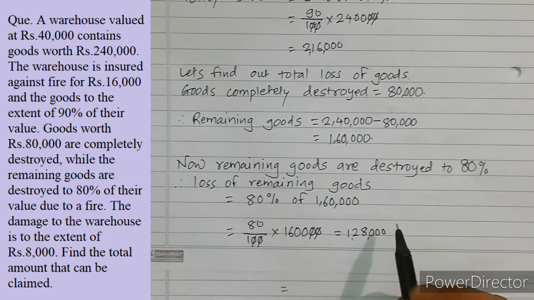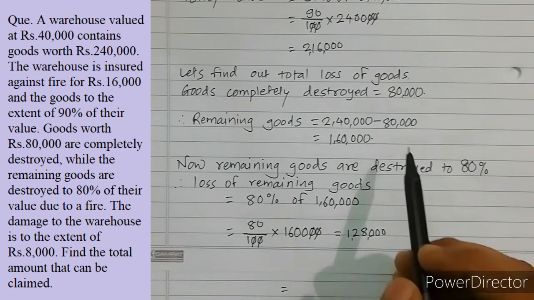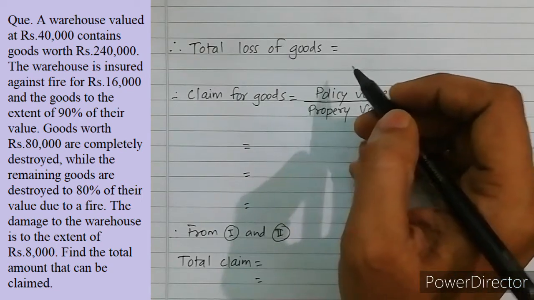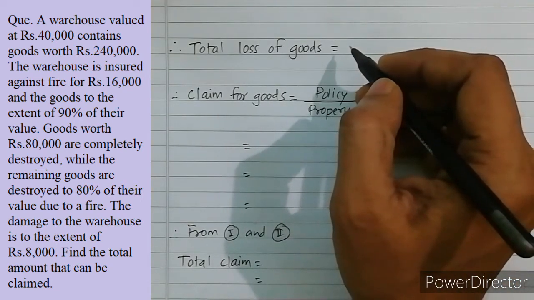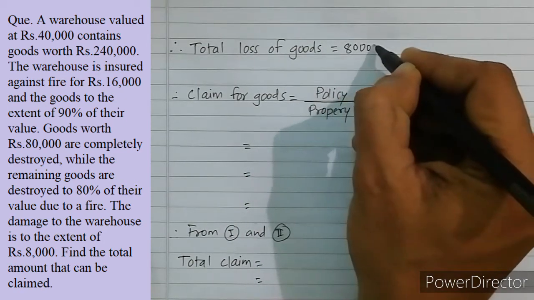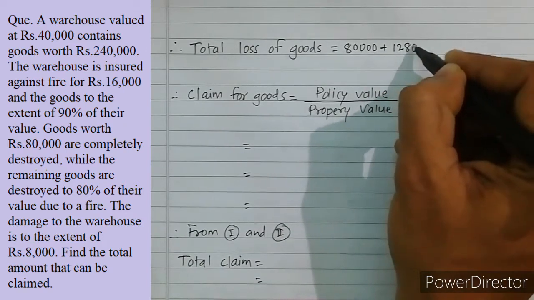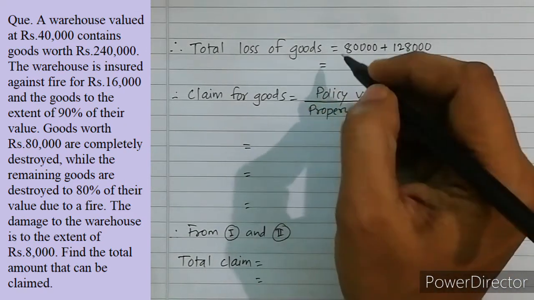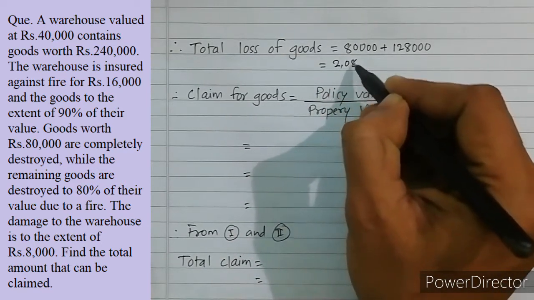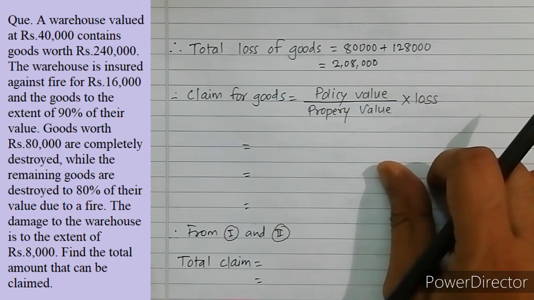Okay, so therefore what is the total loss? This 1,28,000 is the loss of remaining goods, and this 80,000 is completely destroyed goods. So the total loss of goods is 80,000 plus 1,28,000, which is equal to 2,08,000.